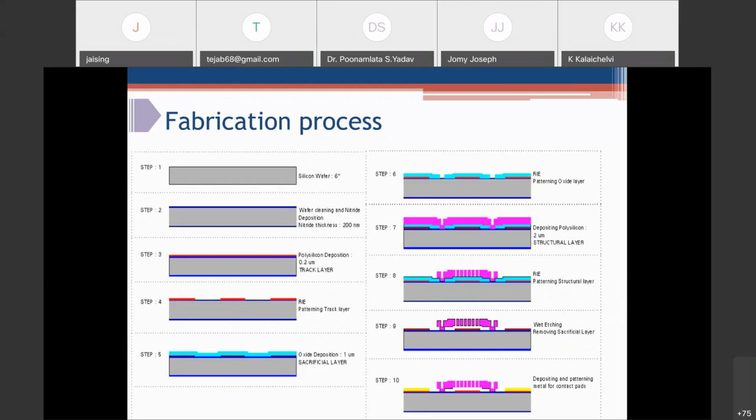Then this forms our sacrificial layer, and the anchor holes are opened by using a dry etching method, RIE, and then polysilicon is deposited on this. This is around 2 micron thick. This polysilicon is again patterned using the RIE process, and wet etching is performed for removing the oxide, which is our sacrificial layer. After this, the device is ready for testing.